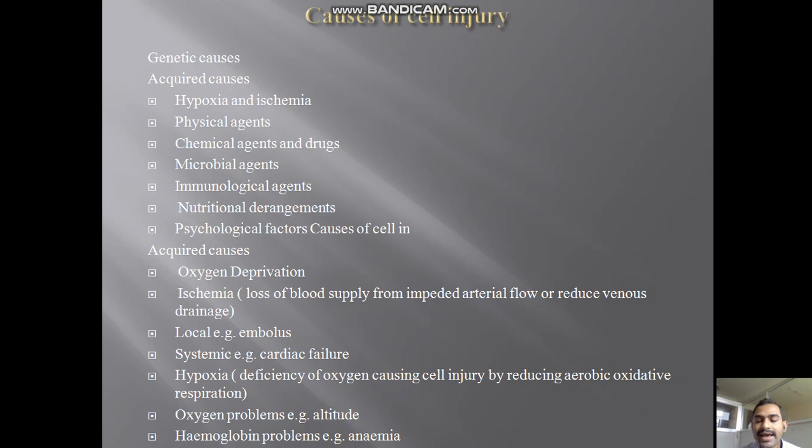Under the acquired causes, the main point is oxygen deprivation. Then ischemia, loss of blood supply from impeded arterial flow or reduced venous drainage. A local example is embolus, and a systemic example is cardiac failure. Then hypoxia, the deficiency of oxygen. Oxygen problems, for example high altitude, may cause breathing problems. Then hemoglobin problems, for example anemia. So these are some causes of cell injury.